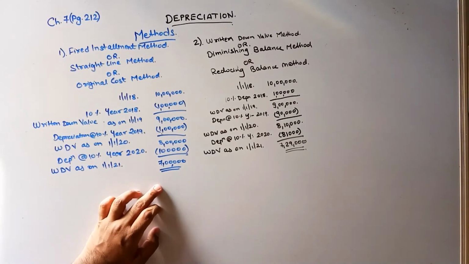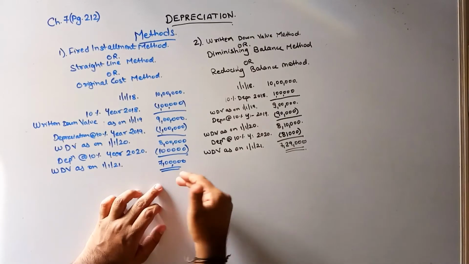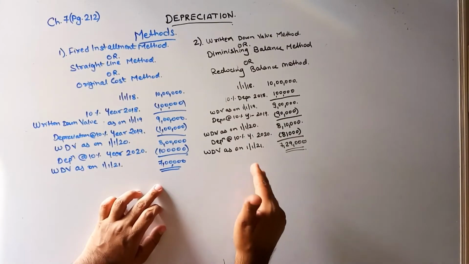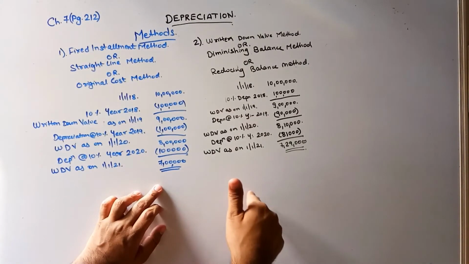So the value as per the written down value method was higher by 29,000. This is 7,29,000, and this is 7 lakhs, so this method is giving me a value higher by 29,000 rupees.